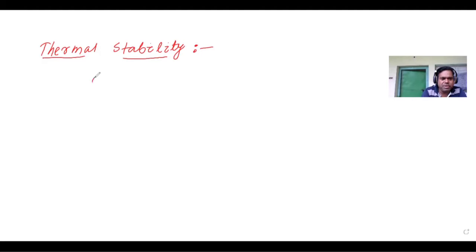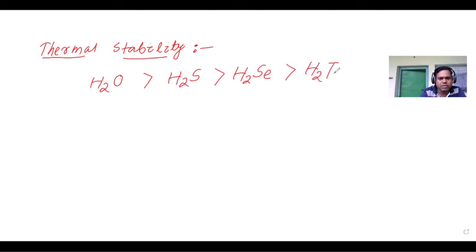The order of thermal stability is H2O greater than H2S greater than H2Se greater than H2Te. It is due to the small size of oxygen. Due to the small size of oxygen, if an atom is small in size,